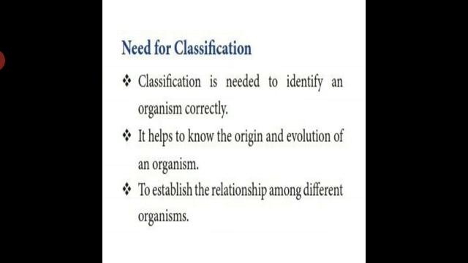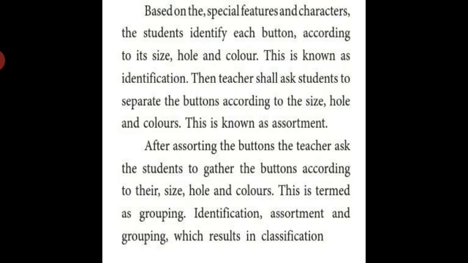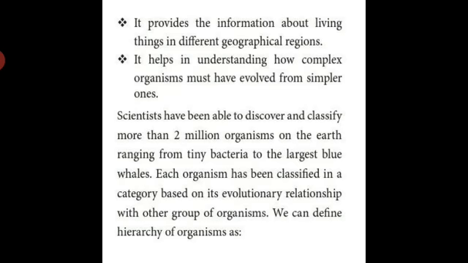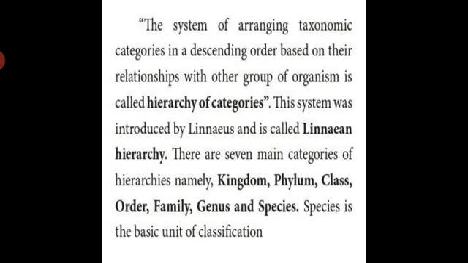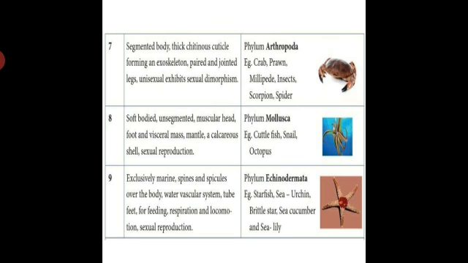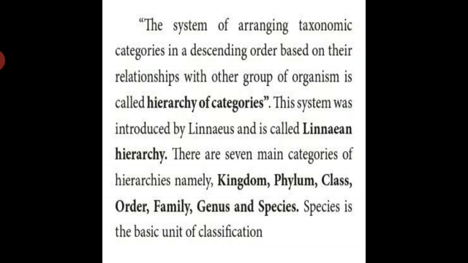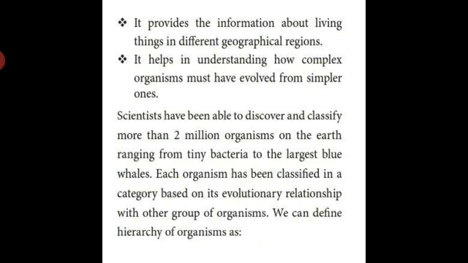What is classification? The method of arranging the organisms into groups is called classification. Students, when we classify things, we put them into groups based on their characteristics.